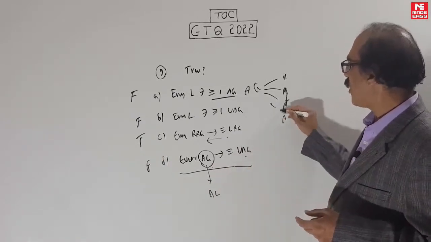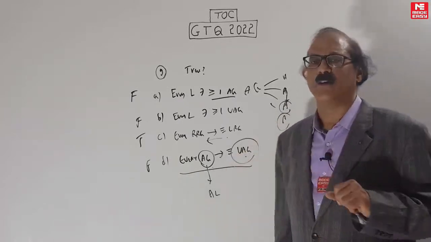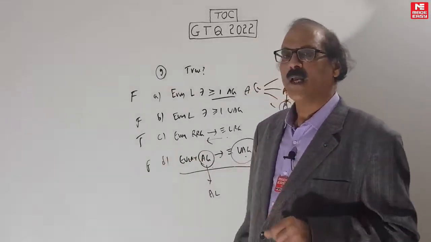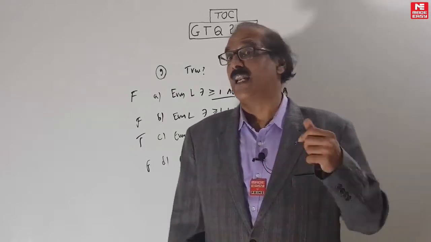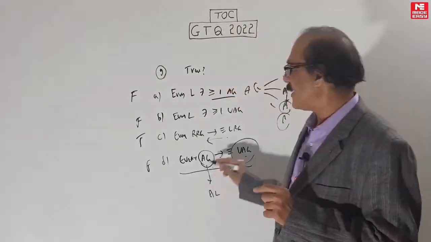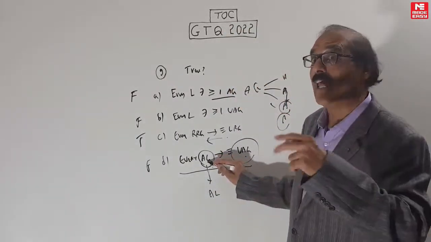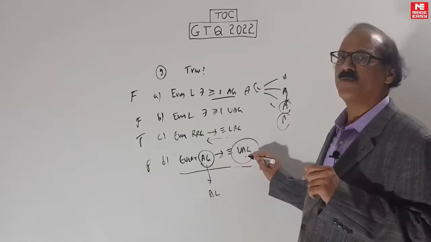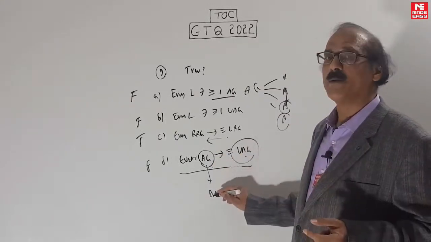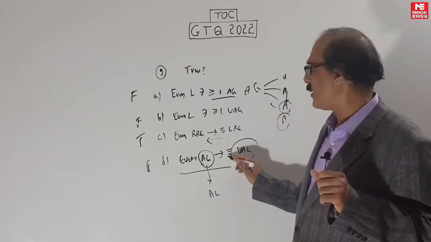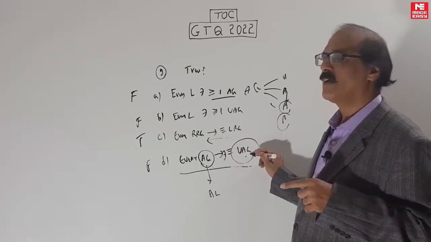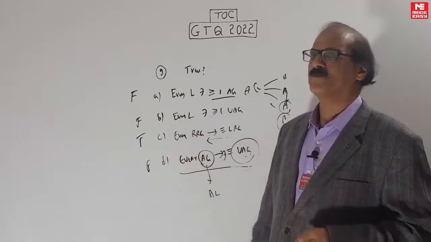Because if all of them are ambiguous, where will you get an equivalent unambiguous grammar? So this is false. If you simply say ambiguous grammar, I don't know whether the language is ambiguous or not. In case the grammar is ambiguous but the language is not ambiguous, then this is true. But who knows, the language may be ambiguous, in which case you can't get any. Here you want at least one equivalent unambiguous grammar to exist, so this is false.